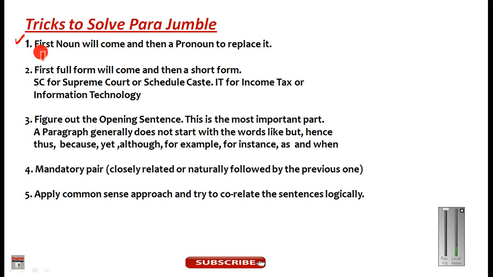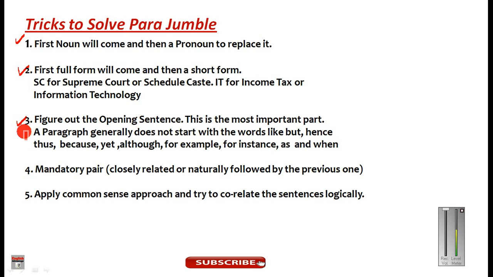First noun will come, any kind of noun, like Ram, like Shyam, like Delhi. Then only will pronoun come in order to replace it. Always remember this thing. First full form will come and then only a short form. First Supreme Court will come, and then SC will come to replace it.